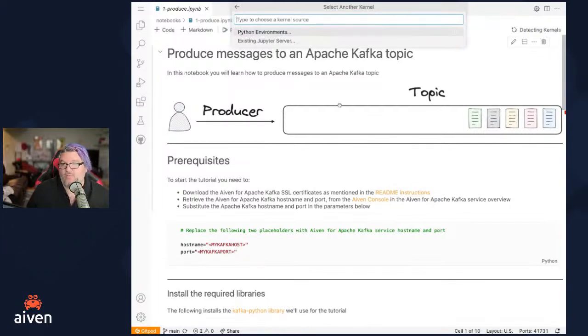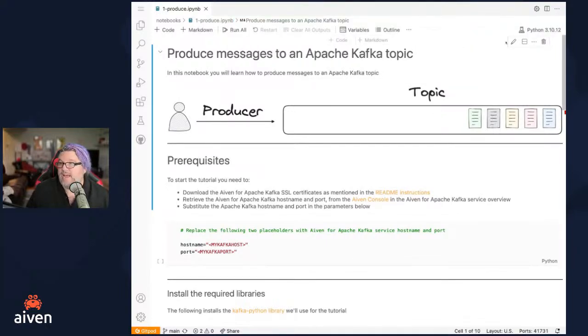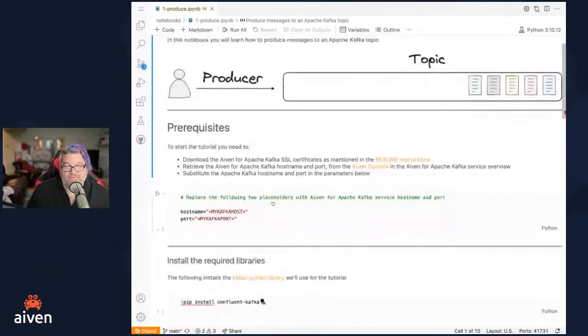So now it says, okay, which kernel are we going to use? We want to choose from our different Python environments we have available, and we'll see there's multiple. In this case, we want to use Python 3.10.12. Don't use the Python 3.12. Use the Python 3.10.12. That works better with the libraries that we'll be using. And we can see that's there. So now I have my stuff.